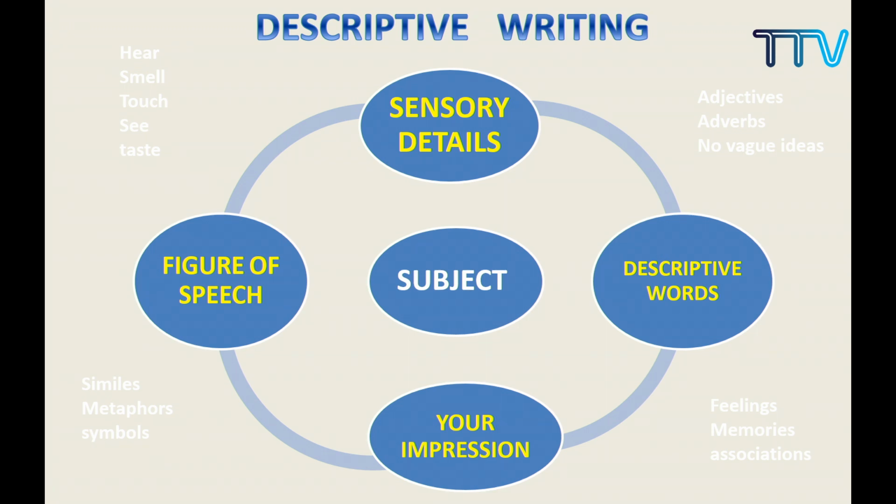Now let us do this one by one. These are the things that you have to keep in mind. The first one is figure of speech. Now what are the figures of speech? Simile, metaphor, symbols. Now you have to use these in describing. For example, my mother is like Mother Teresa.